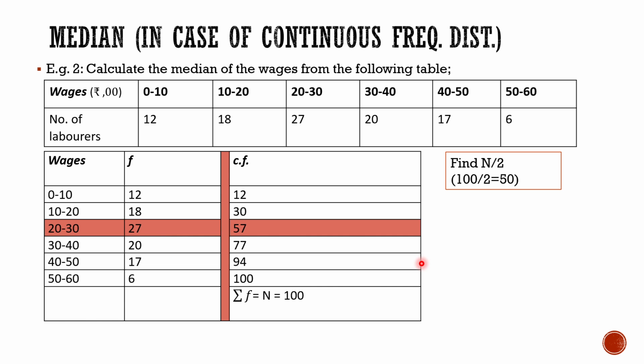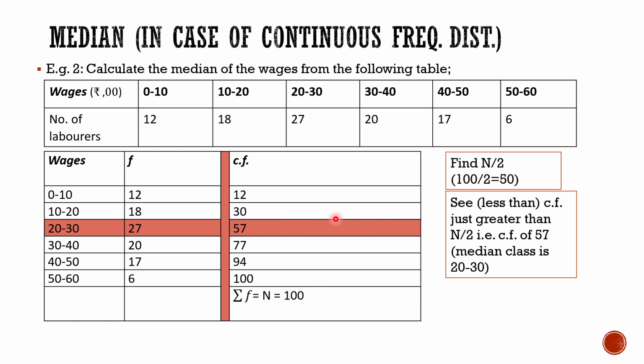Similarly, find n by 2, that is 50. See, just greater than cumulative frequency, or just greater than 50. So just greater than 50 cumulative frequency is here 57, and see the corresponding wage class, that is 20-30. As you have noticed, in the earlier example we were dealing with a discrete frequency distribution, so we had a particular x value, but here we have a median class. This is called the median class. It means that the median would be lying between 20 to 30.